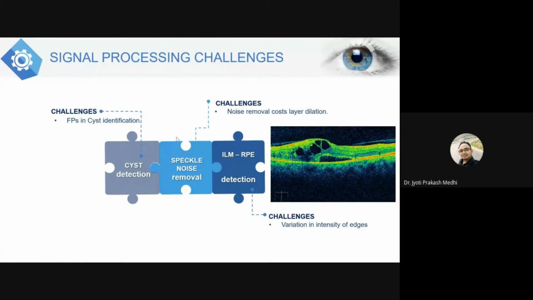Now, in case of detection of cyst, there might be some false positive detection which may occur, and in most of the cases, due to the presence of the noises, the number of false positives get increased at higher rate. So that is why we have to go for proper removal of the noise. So these are the signal processing challenges that we observe in case of OCT images.